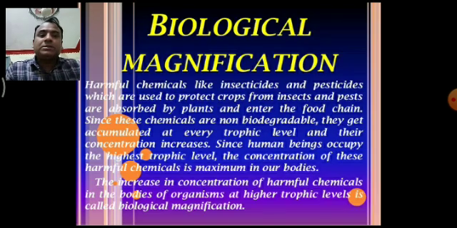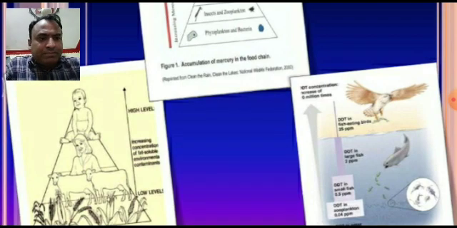Harmful chemicals like insecticides and pesticides, which are used to protect crops from insects and pests, are absorbed by plants and enter the food chain. Since these chemicals are non-biodegradable, they get accumulated at every trophic level and their concentration increases. Since human beings occupy the highest trophic level, the concentration of these harmful chemicals is maximum in our body. The increase in the concentration of harmful chemicals in the bodies of organisms at higher trophic levels is called biological magnification.